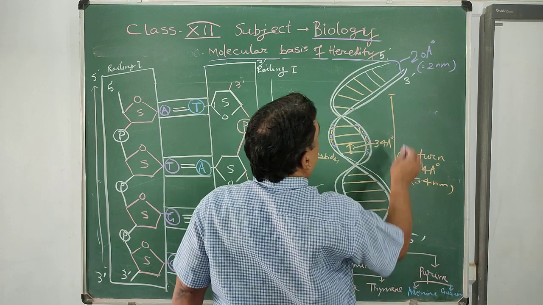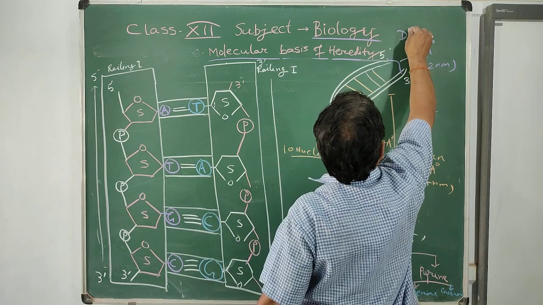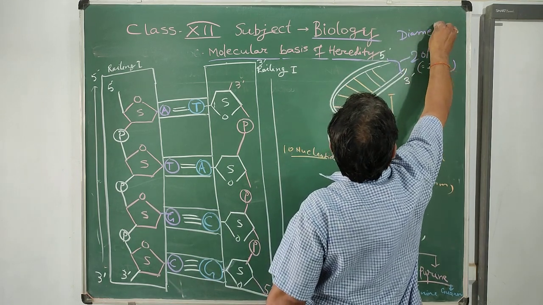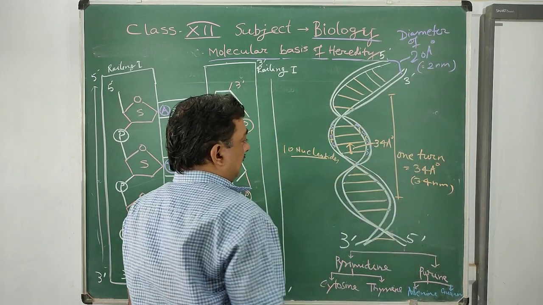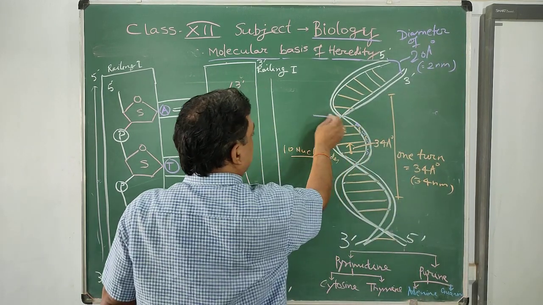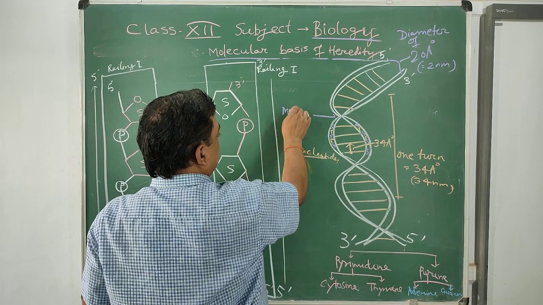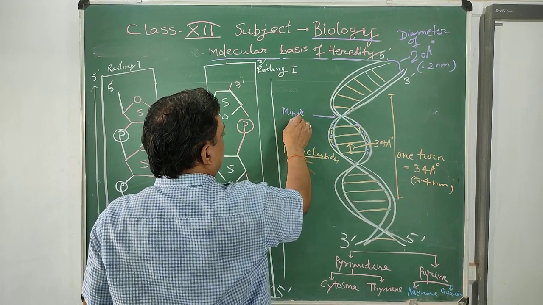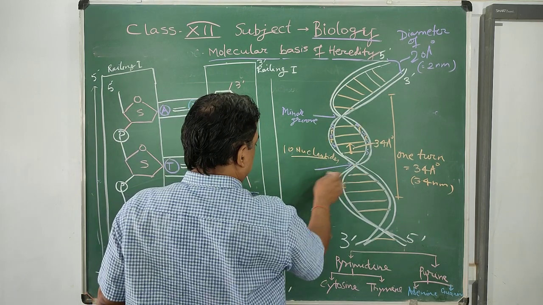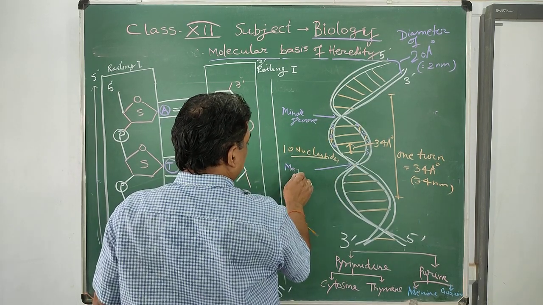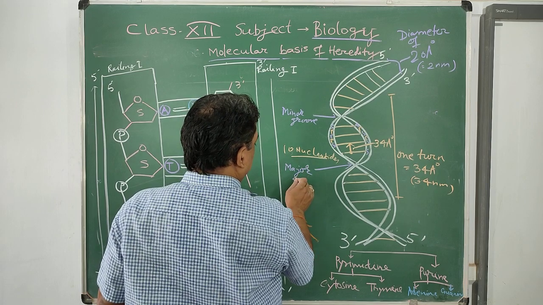The diameter of DNA is 20 angstrom. There are 2 grooves: this is called the minor groove and this is called the major groove.